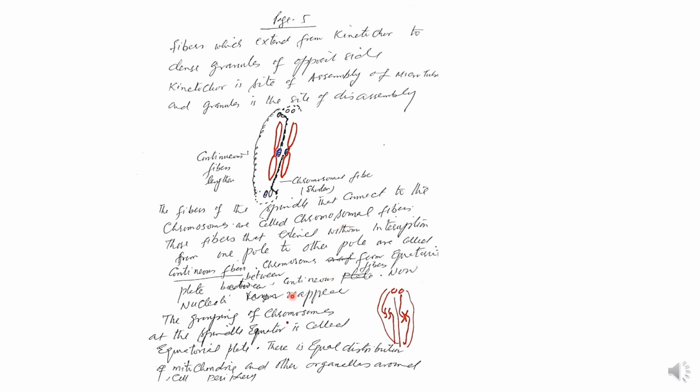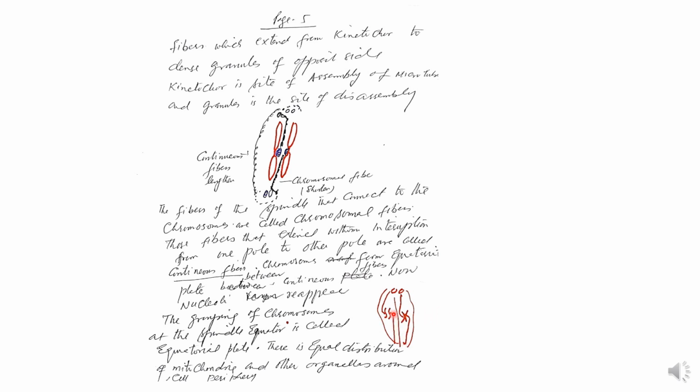The grouping of the chromosomes at the spindle equator is called the equatorial plate. That is, the chromosomes are settling in the center of the spindle, this one, settling over here.